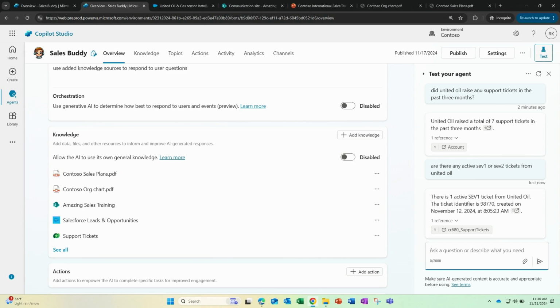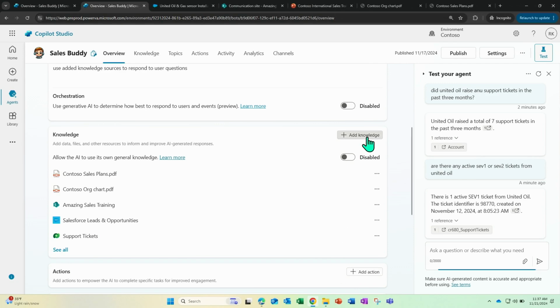So you can actually click on this one and get full details and go further. But the other thing I want to again call out is that the actual customer name is United Oil and Gas Corporation. I never had to use it. I just asked, are there any tickets from United Oil? And due to the annotations and schema linking operations that our system provides, it's able to stitch all these together and provide the right response to the user, right?